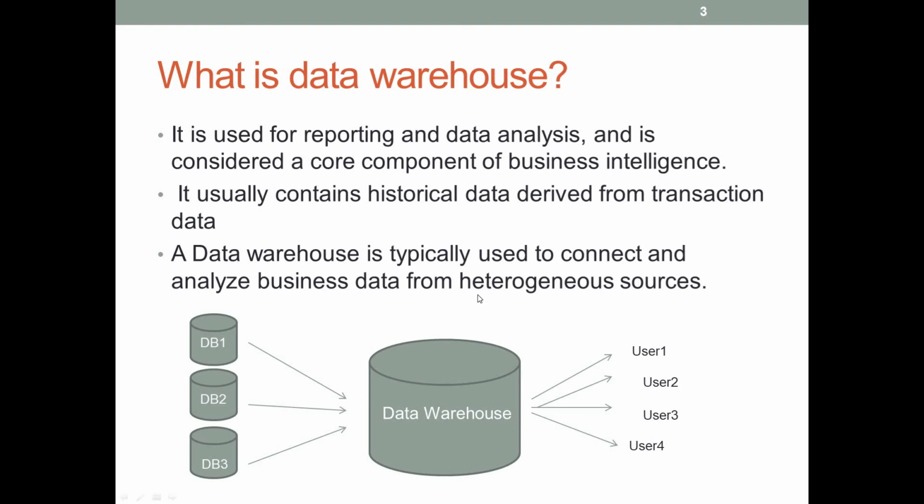So data warehouse stores the historical data as well as the current data, but the operational database generally deals with the current data, whereas this data warehouse deals with the historical data, and it allows the information processing by consolidating this historical data. So end users can access it whenever any information is needed.